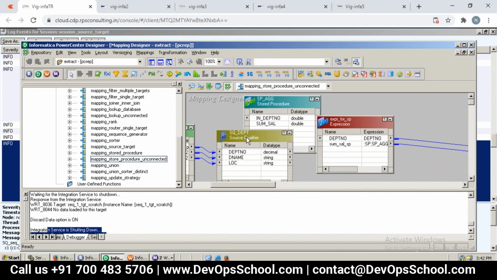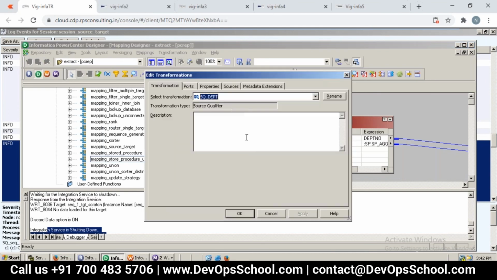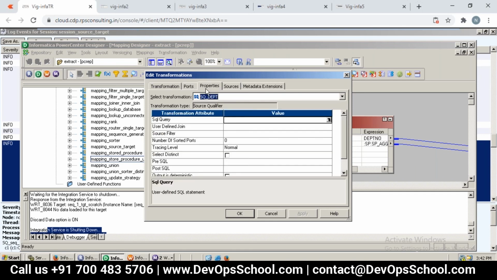I think you would have already seen one of the properties called trace level. You'll get trace only for that particular transformation. Can you see here? I just opened the source qualifier where we can go and change the trace level at transformation level also. What we did so far was session level.